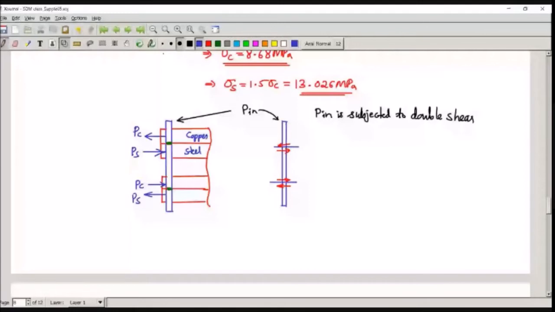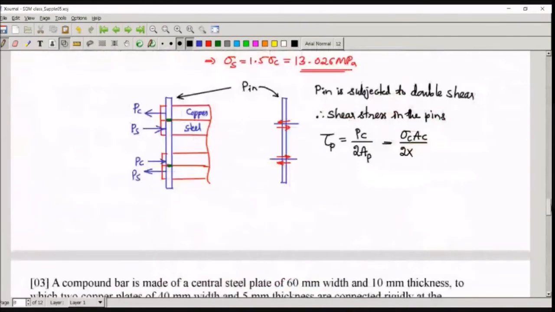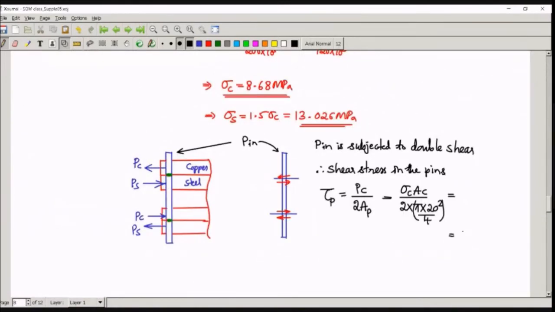So what is the shear stress developed in the pin then? Shear stress in the pin, tau P, is PC or PS divided by 2 into area of the pin. See, 2 I am bringing because it is subjected to double shear. If the resistance to shear is happening at 2 locations, it is called double shear. Here it is double shear. So 2 into AP should be taken. PC is nothing but sigma C into AC. And 2 into area of the pin, 20 mm diameter pin. So it is 2 into pi into 20 square by 4. You calculate this. It comes out to be 26.052 Newton per mm square.